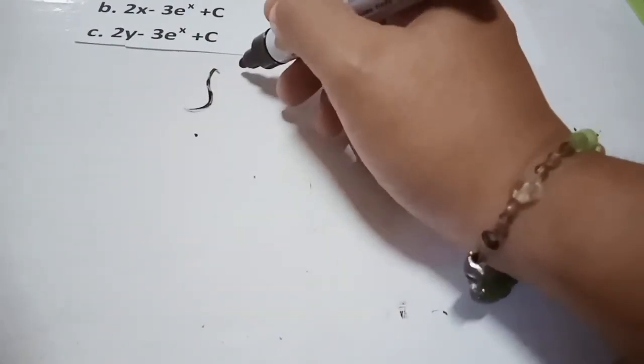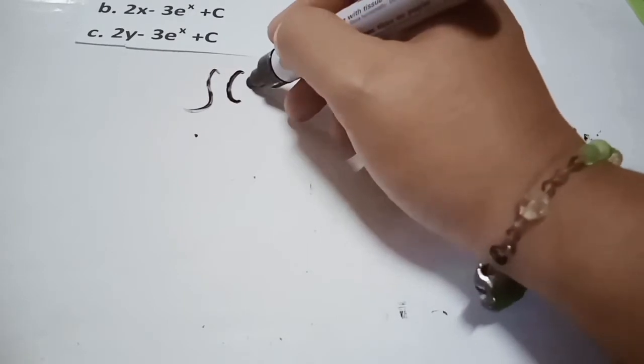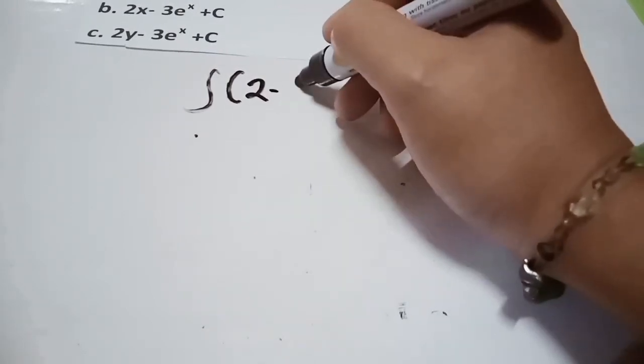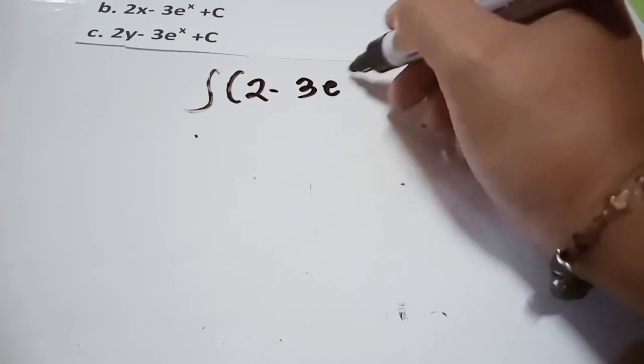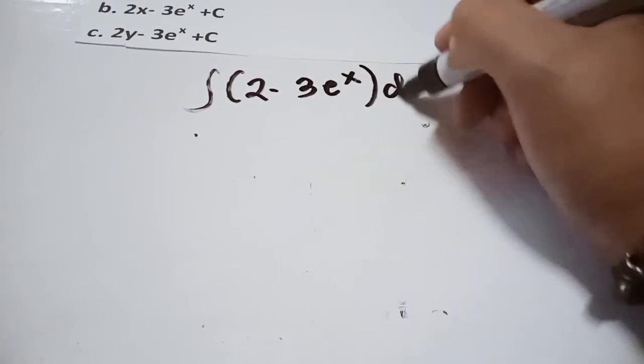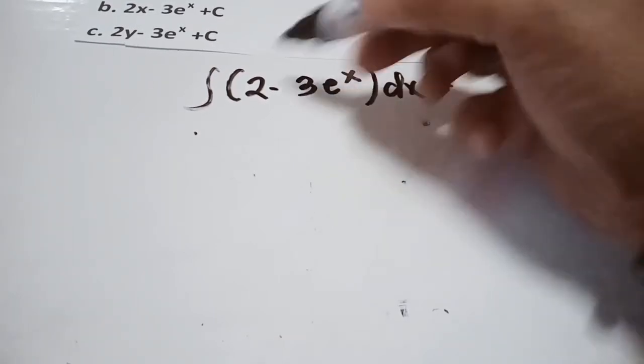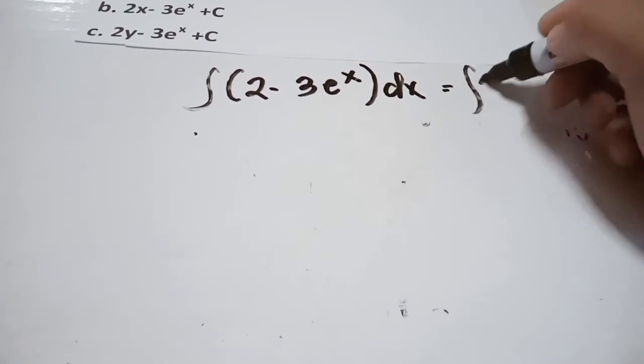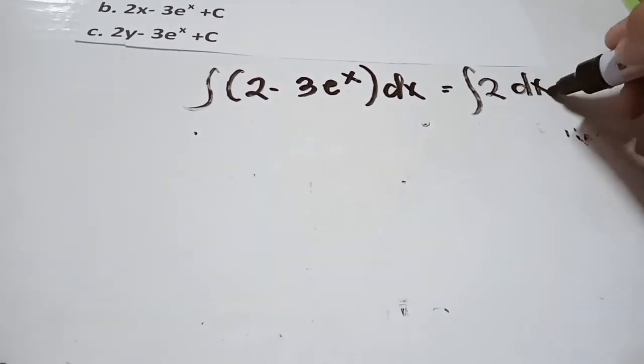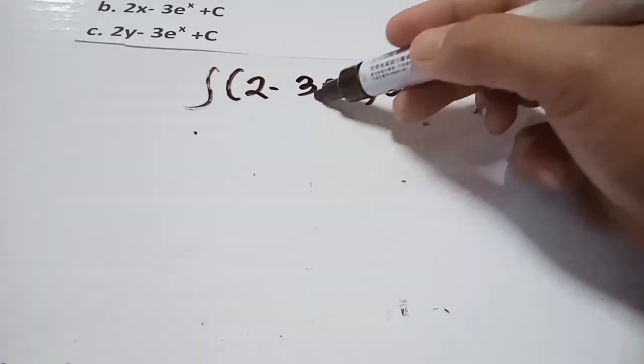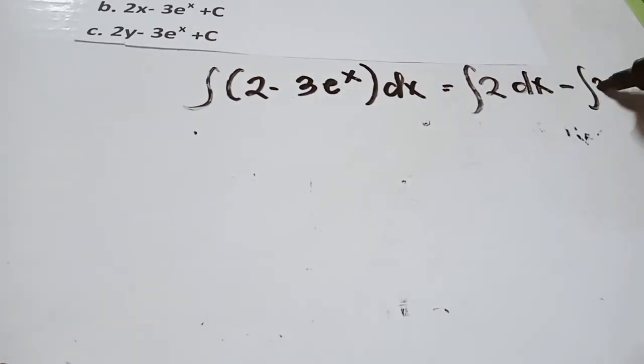The first step is to integrate the given, the integral of (2 minus 3e^x) dx. We integrate first the 2, so the integral of 2 dx, and minus the integral of 3e^x dx. Now we integrate 2 dx minus 3 times the integral of e^x dx.